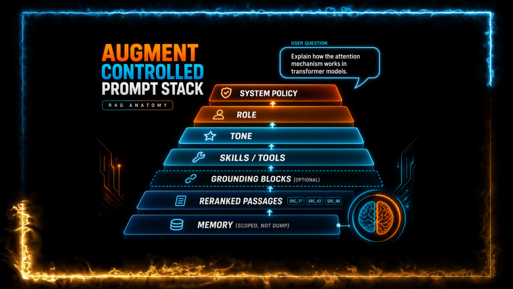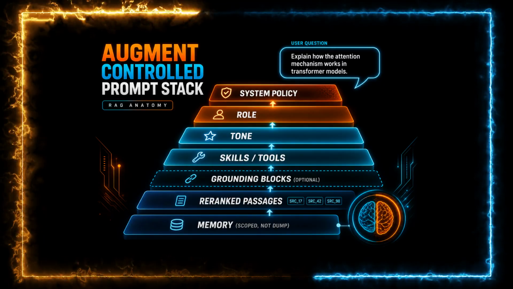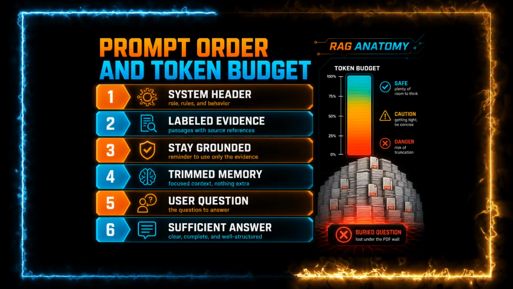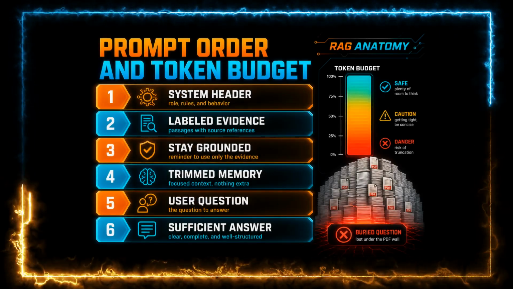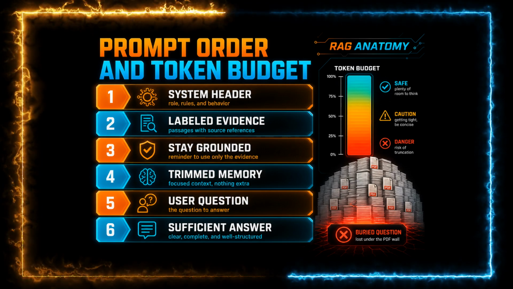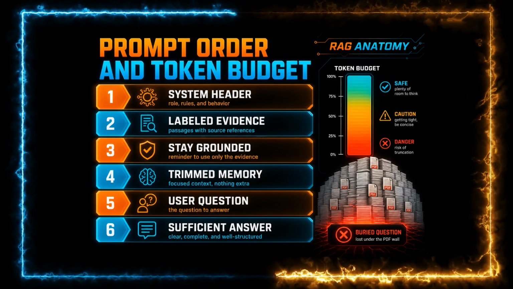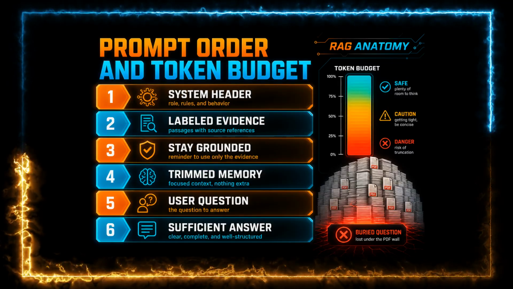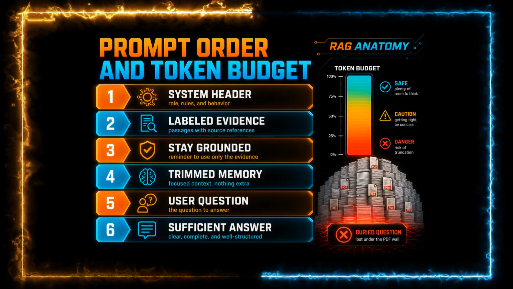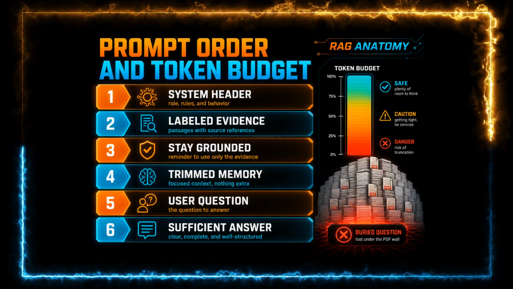Finish with the user question, explicit about what constitutes a sufficient answer. Order and token budget often determine success. If the question is buried under 80 kilobytes of PDF content, the model may focus on the wrong constraint and produce an inaccurate summary. A typical prompt structure begins with a concise system header that defines the model's role and rules.